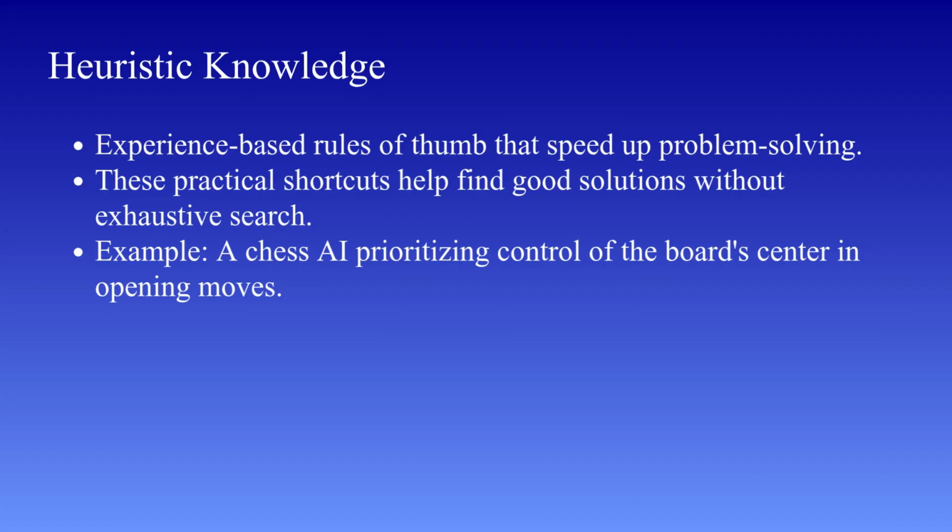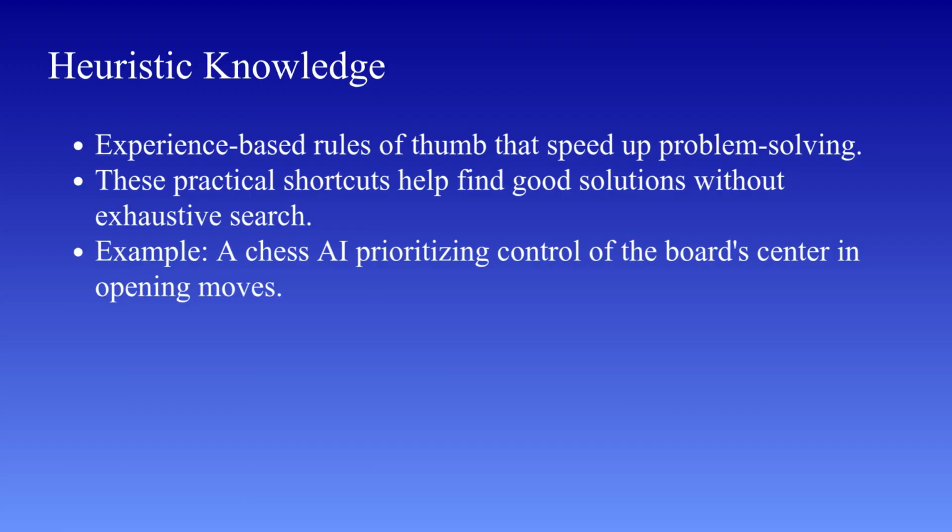For example, if you are choosing the fastest route to college, you might not calculate every possible path. Instead, you choose the route that usually has less traffic. That's a heuristic. In AI, heuristic knowledge works in a similar way. It helps systems reduce search time, avoid unnecessary computations, and reach good solutions faster.